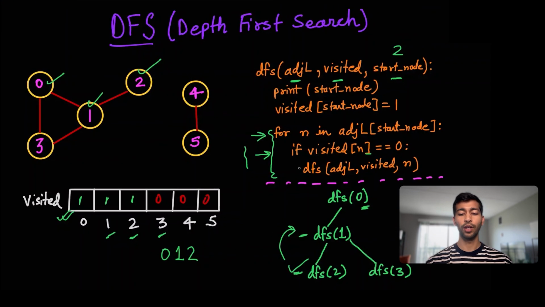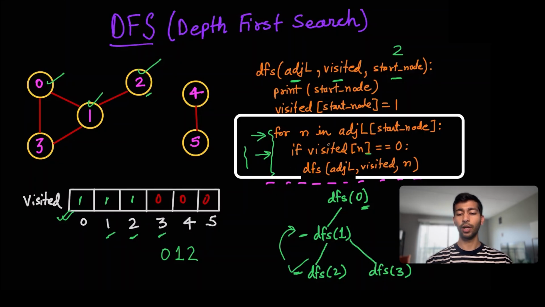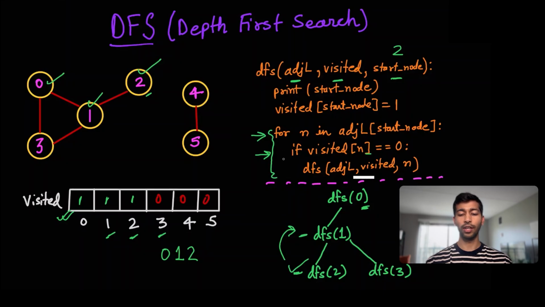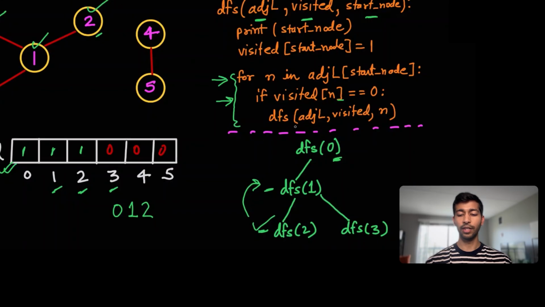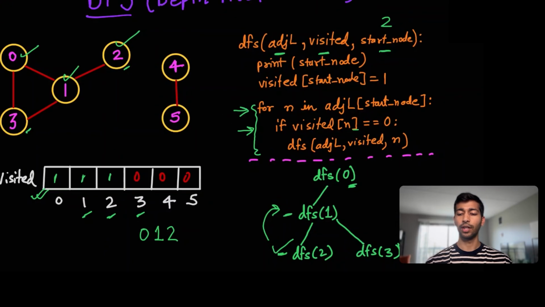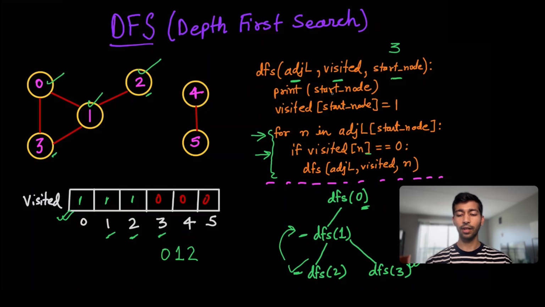Now we were in this loop and we are done with the second node. We'll look at another neighbor of 1, which is 3, and check if visited 3 equals 0. In this case, it is true. Now we come back to this loop again. When we were in this loop for DFS 1, we had another neighbor, the third one. So we'll check whether visited 3 equals 0 or not. In this case, it's 0, so we'll call DFS 3. That's what we are doing here. Let's change this value to 3. We'll print that out, so in this case we'll print 3 and mark this as 1.